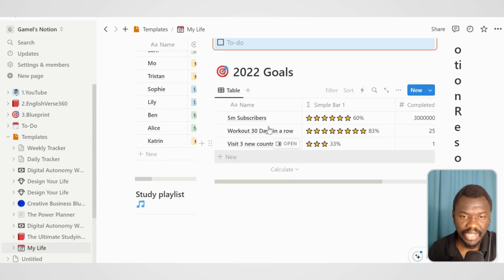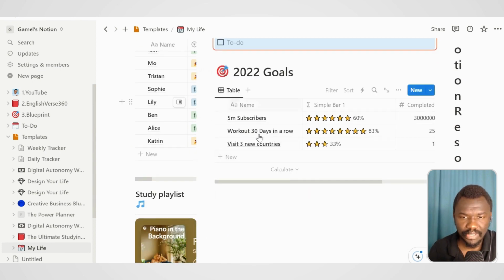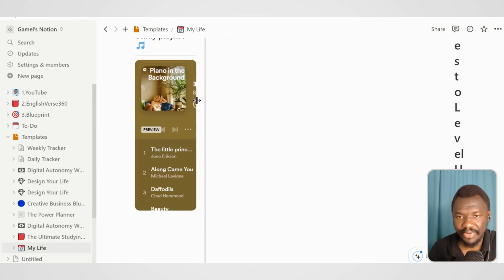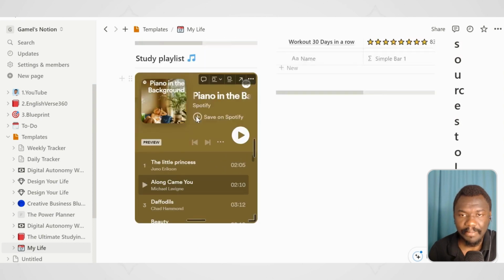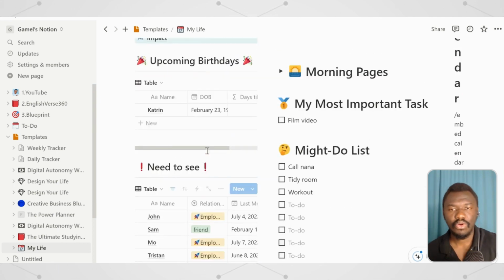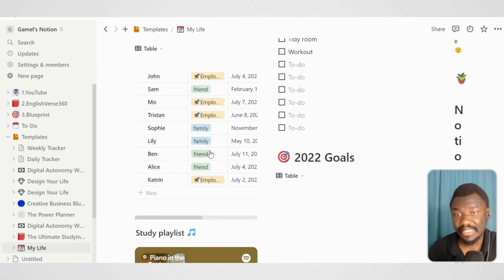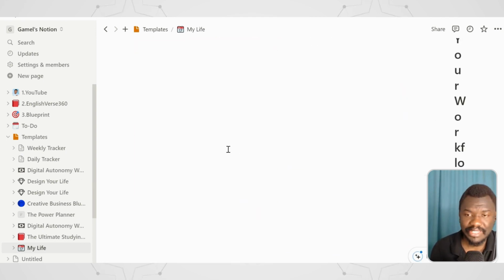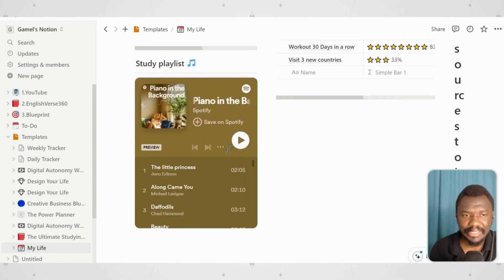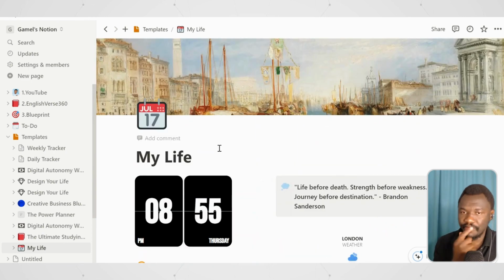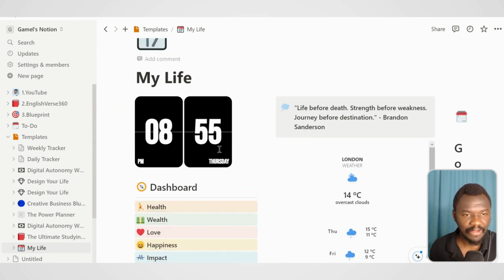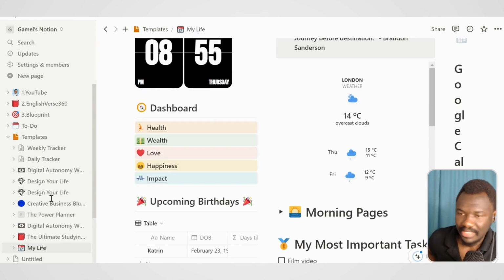And for example, he also has embedded his goals, the 2023 goals. And the most interesting thing that I really love about this template was the music collection that he added. So it's like your whole life in just one page. And this is a great template. And I'm going to share with you below where you can find Ali Abdaal's video and download it. It was very helpful. And the fact that he gave it for free, shout out to Ali.